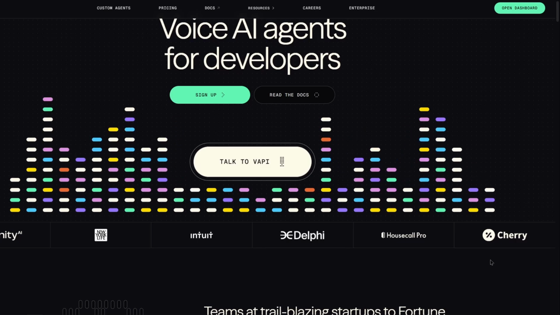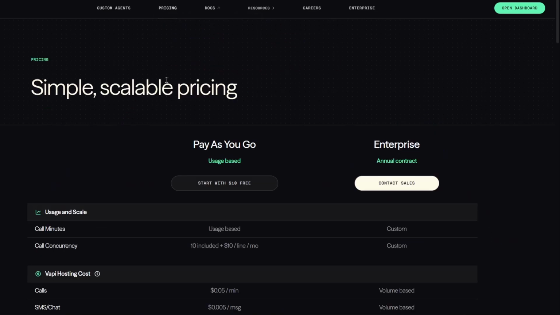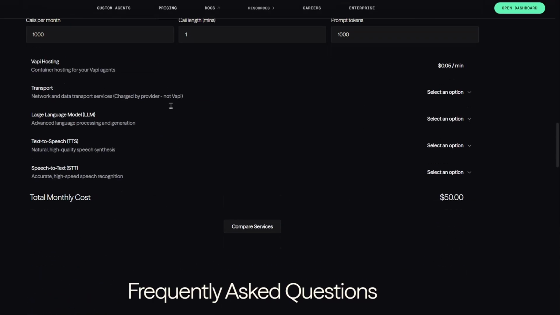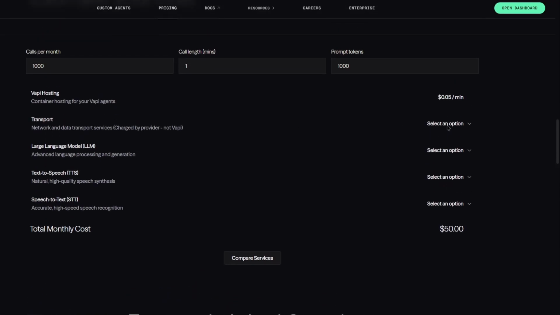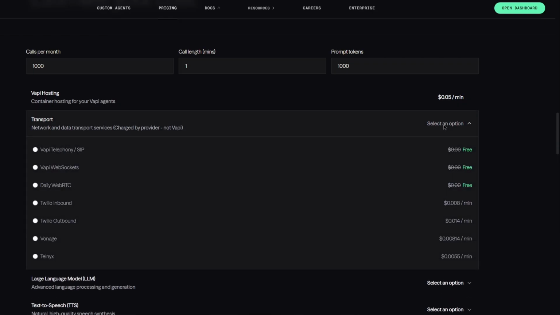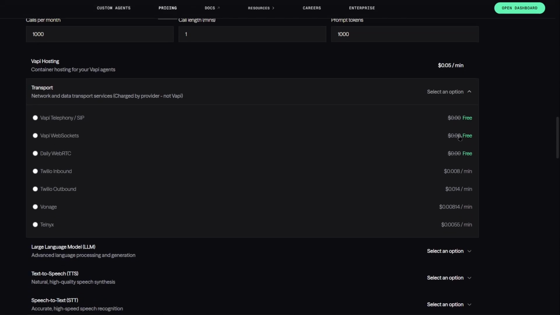But yeah, this is Vapi. You can go to the pricing section. If you scroll down, yeah, right here. So the way this works is that it's basically a bunch of different tools. You have speech to text, text to speech, the LLM, that AI and everything that you're going to use, and everything has its own cost. So right here, you can select the different options, and it will show you how much it's going to cost to set up and run your Vapi agent.